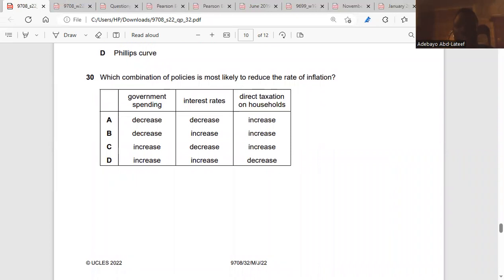Which combination of policies is most likely to reduce the rate of inflation? If inflation has to be reduced, government spending must reduce. Interest rates must increase. Direct taxes on households must also increase. Okay. Do you get it? Yeah. So the answer is B. Is it clear? Very clear. Reduced government spending reduces aggregate demand, higher interest rates reduce spending, and direct taxation reduces disposable income. Done. That's 2022 May, June. Now